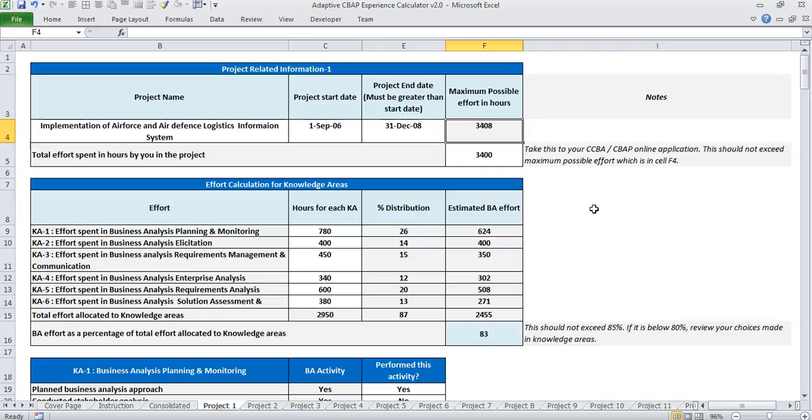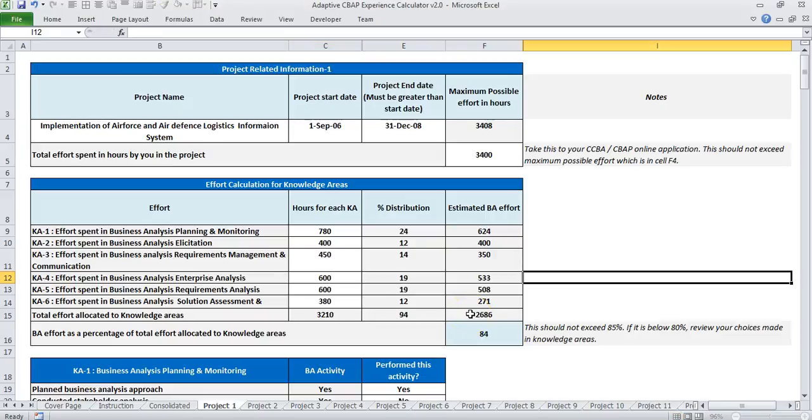Then what one needs to do is to come down and start putting the efforts in this particular bracket. So if you see here, this gentleman or lady has put this many hours, and in fact, she or he is not utilizing the full 3400 available. So I would suggest that he or she can modify this.